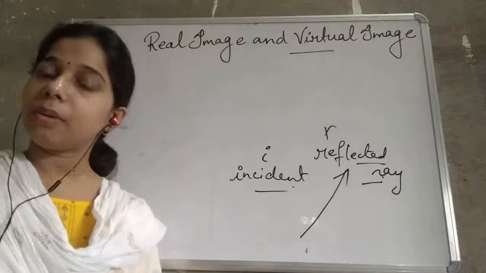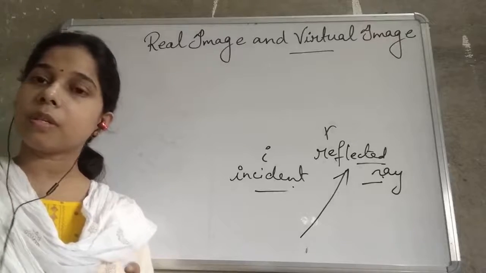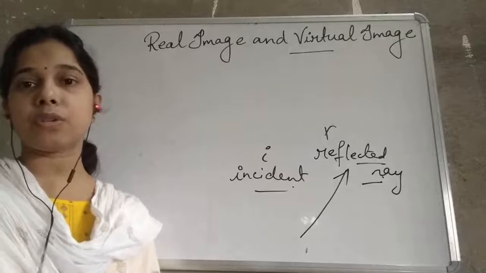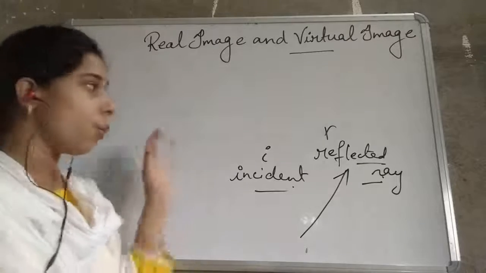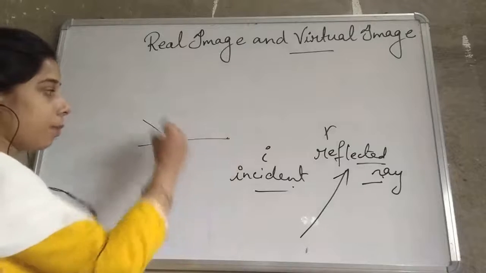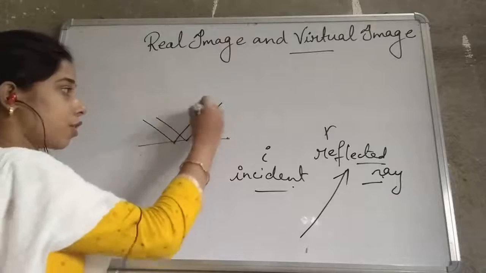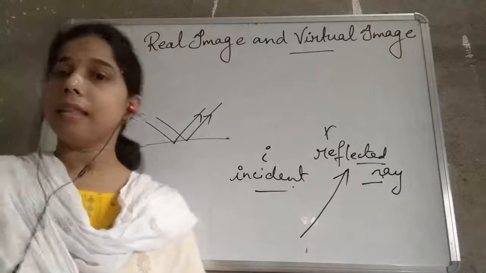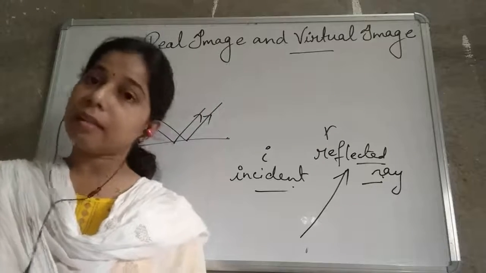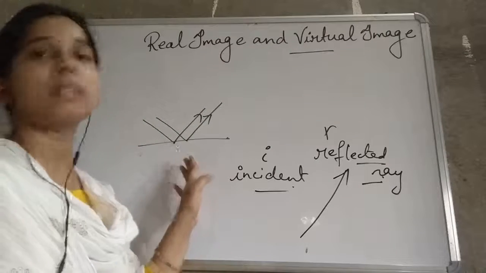On the basis of the surface, we have divided reflection into two: regular reflection and irregular reflection. Regular reflection is a reflection in which a beam of light, when it comes to the surface of an object, goes to the other direction with the same angle.